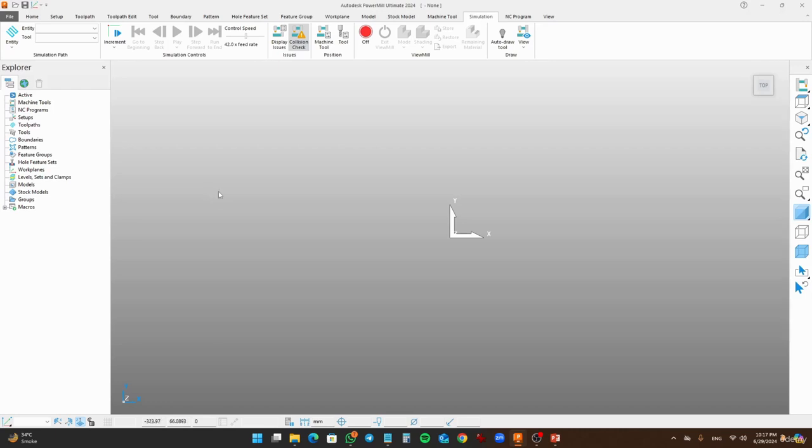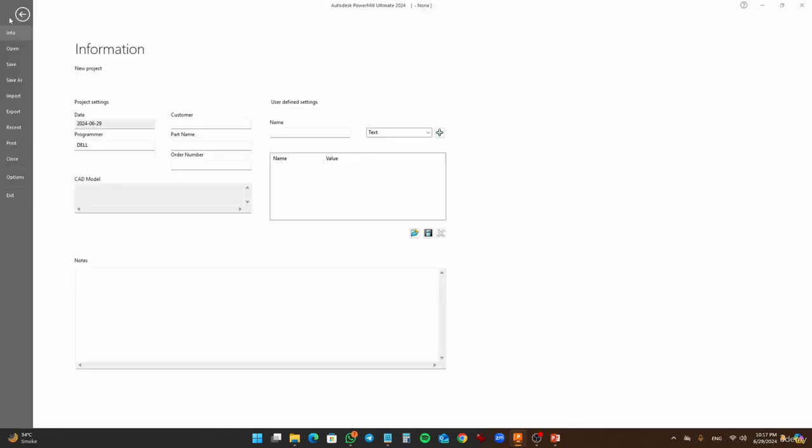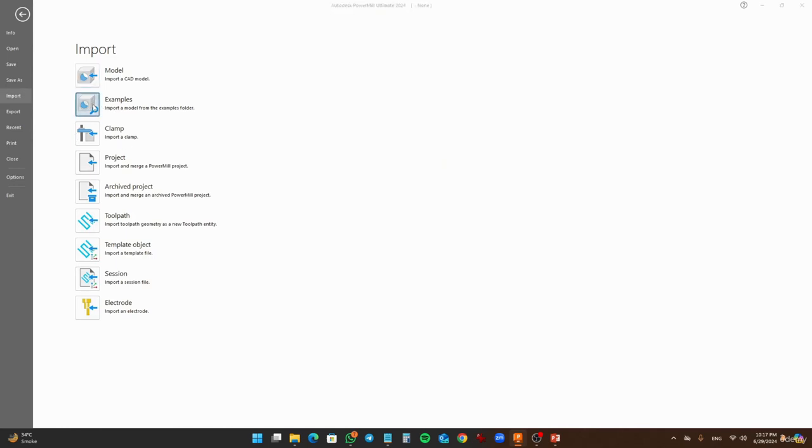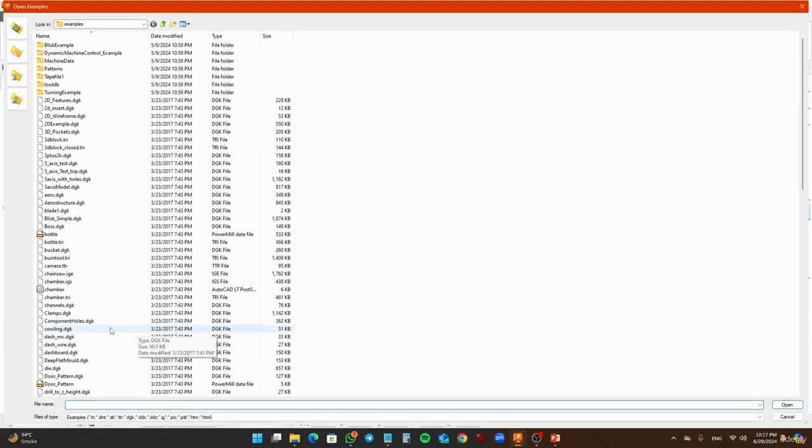So let me show you how we can apply finishing strategies. After that, we are not going to apply the roughing strategies; we will discuss only the finishing strategies. Let's give you an example of how we first apply the roughing strategies and then the finishing strategies in this 3D offset finishing toolbar. Let's go to File, Import, Example, and set the example as the cowling.dgk file. Click Open.